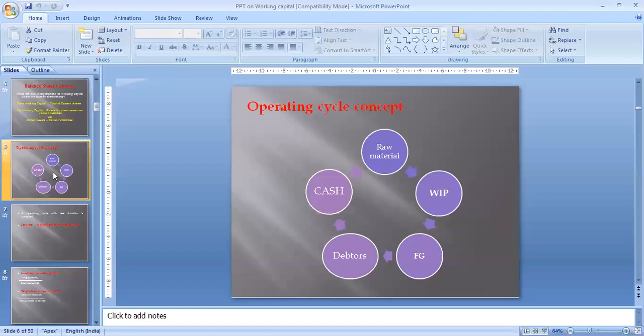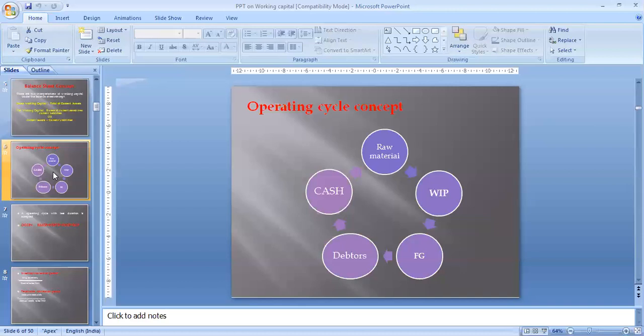Now the question arises, what is the duration of this particular operating cycle? So students, there is no fixed duration for this operating cycle. It depends on many factors and it varies from company to company. I'm repeating, there is no fixed duration of the operating cycle. It varies from company to company.